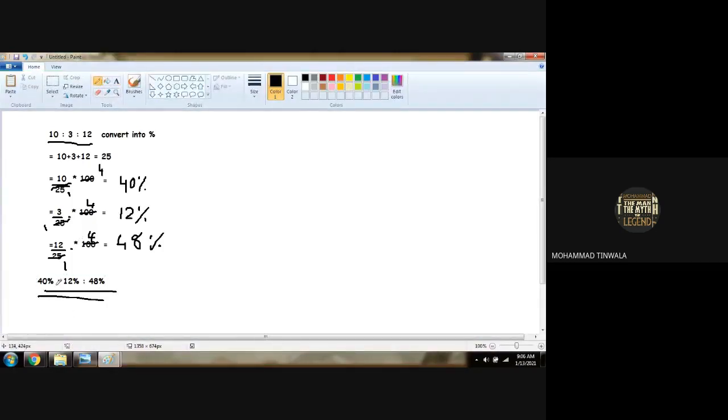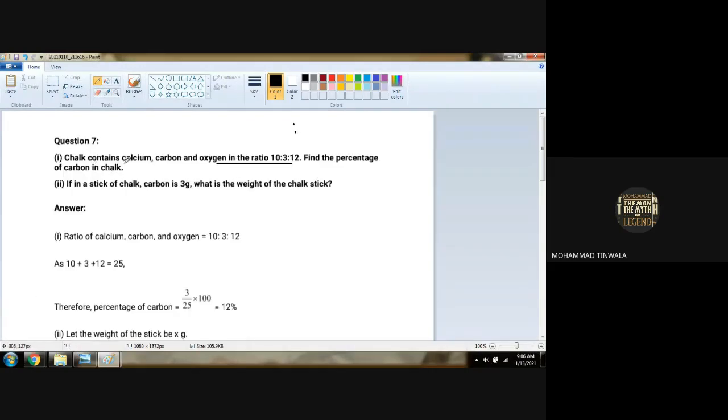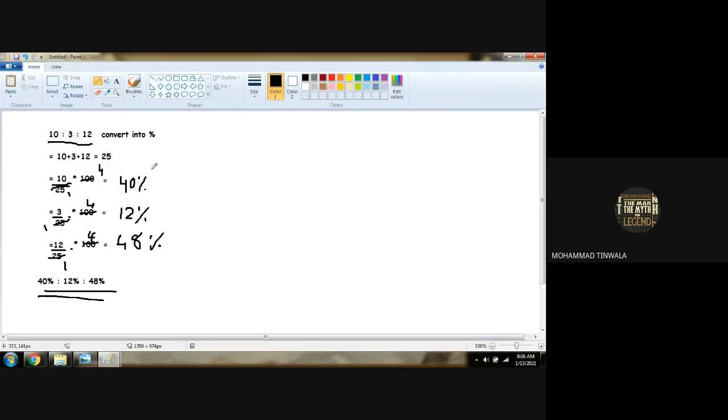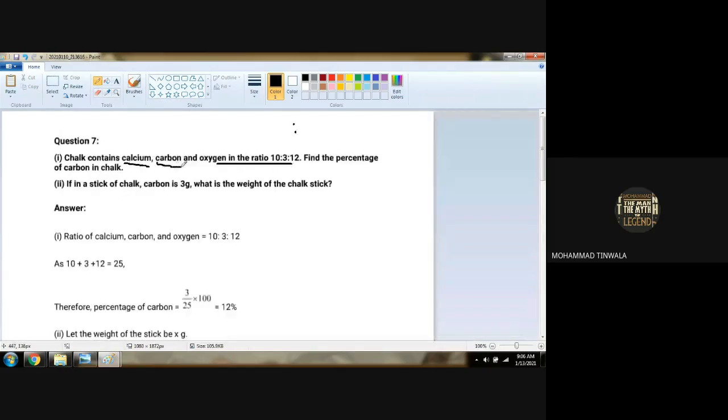So what is this ratio? In chalk, 40% contains calcium, 12% contains carbon, and 48% contains oxygen. Is that all clear, boys? Yes, sir. Anybody has any doubt with this point? No, sir. Okay.